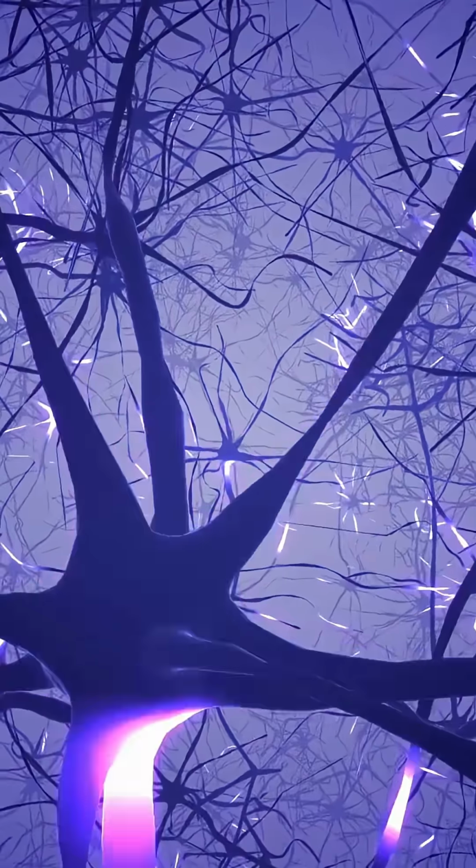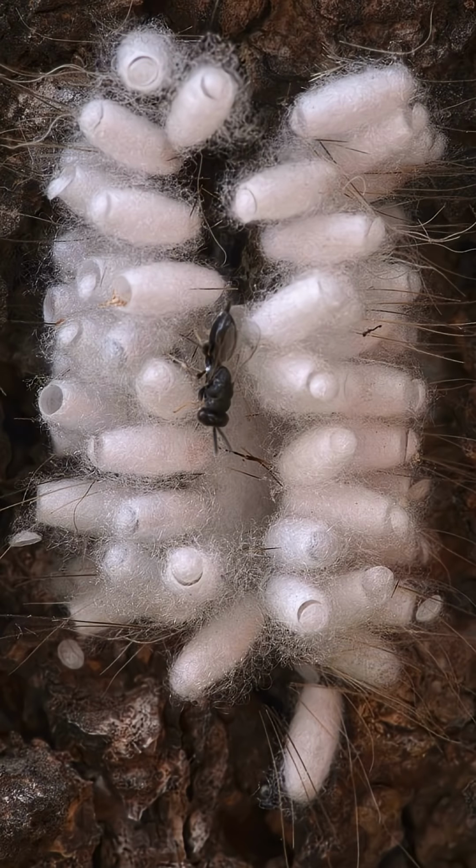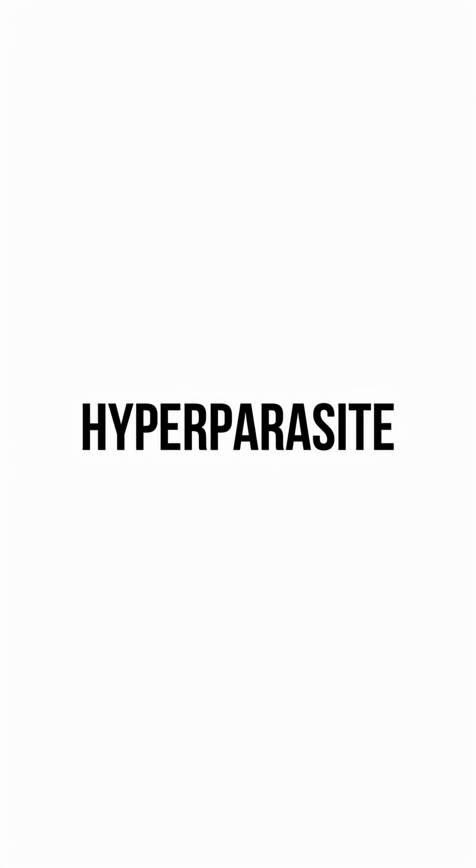The fungus doesn't alter an ant's brain and instead controls the ant directly at their muscles, using bioactive compounds to mess up the ant's nervous system. What's even weirder is that this fungal parasite has its own fungal parasite, with a parasite whose host is also a parasite being known as a hyperparasite.